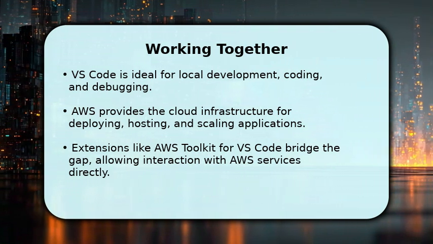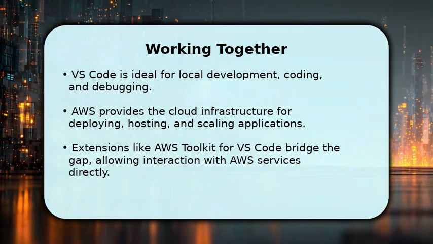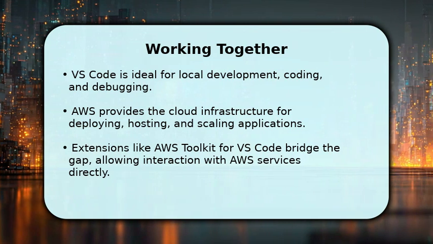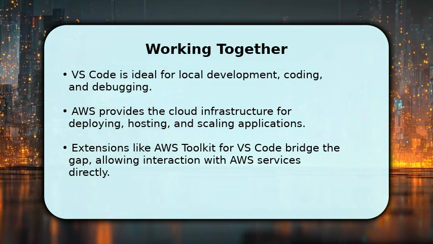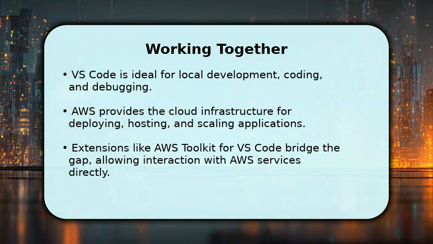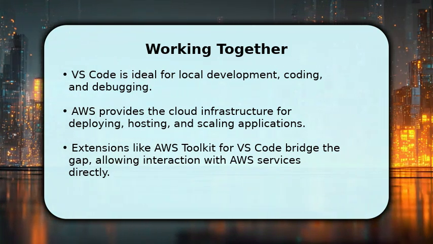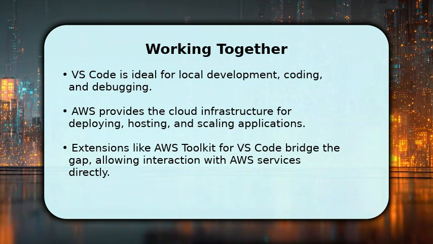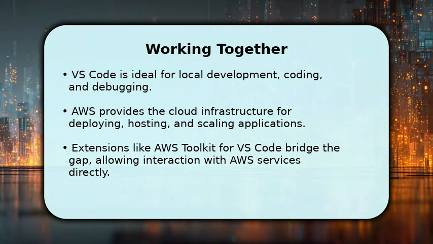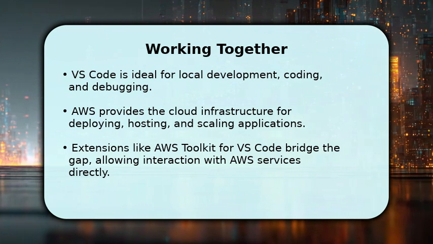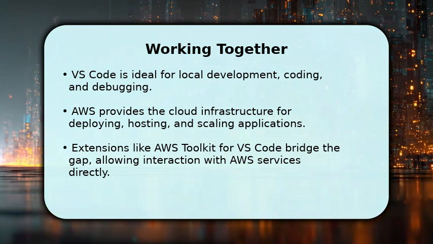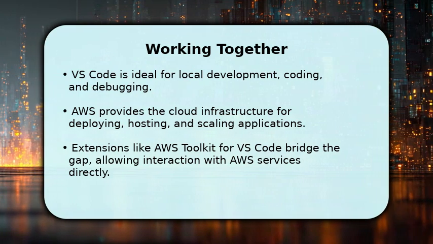Ultimately, AWS and VS Code serve different, yet complementary, purposes. VS Code is your local workstation for crafting code, while AWS is the powerful engine that runs and scales your applications in the cloud. Many developers use the AWS toolkit for VS Code to seamlessly interact with cloud resources, deploying code, or managing services directly from their editor. They are both critical components of a modern development workflow, each excelling in its specific domain.